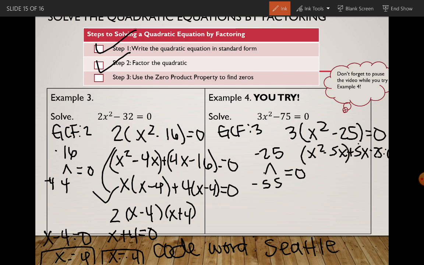Factor by grouping. We could take out an x from the first group with x minus 5 left, and a 5 from the second group with x minus 5 left equals 0. And our GCF was 3 with x minus 5 and x plus 5 as answers.